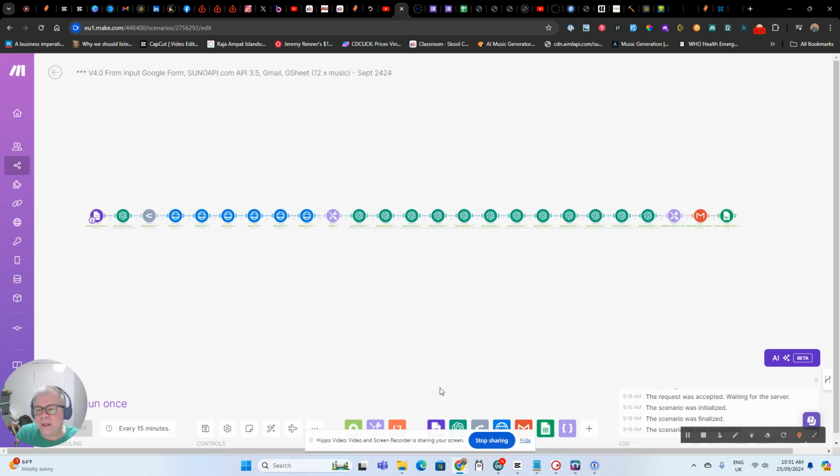So how might you use this? I'm imagining that if you're a recording artist and you want to come up with lots of ideas for songs, this is a great way to do it. You can automate the triggers to be daily, weekly, monthly, however you want. You can input the song data in a variety of different ways, so you don't have to use the form.